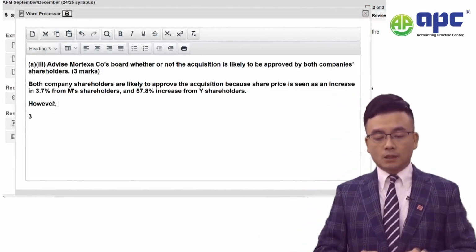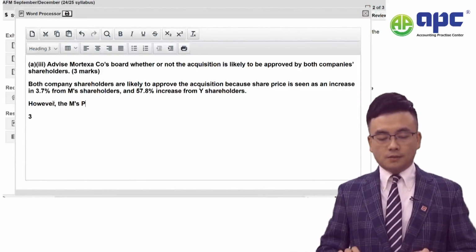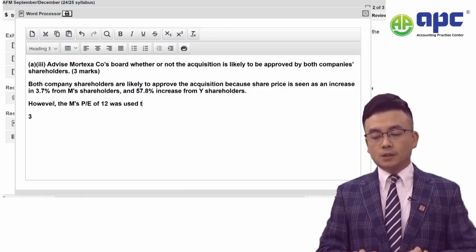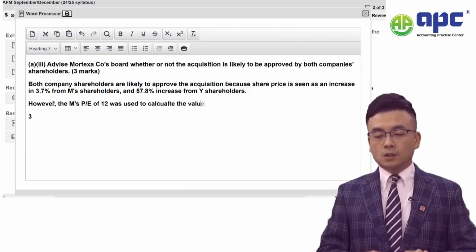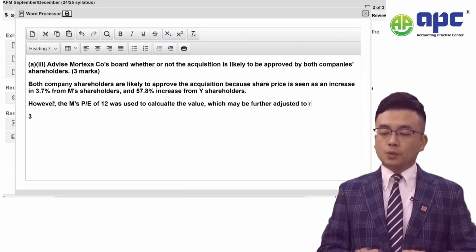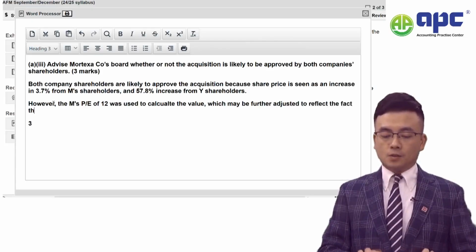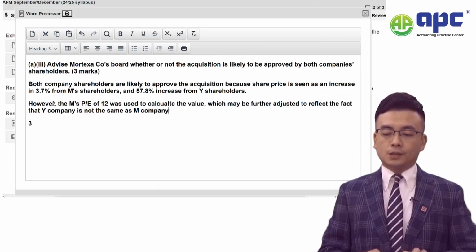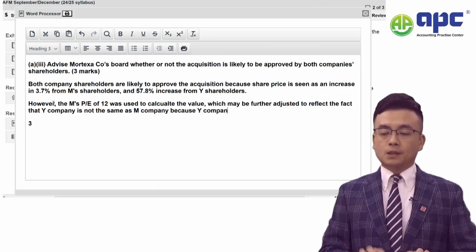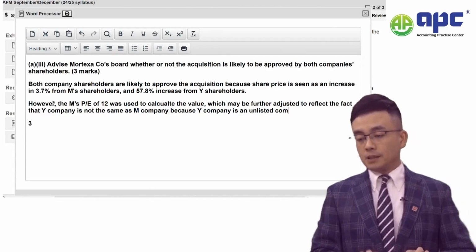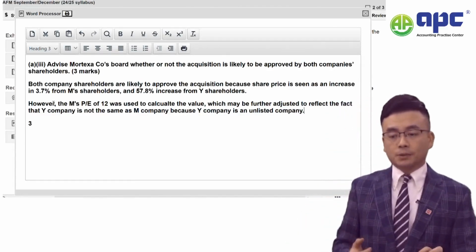However, M's PE of 12 was used to calculate the value, which may be further adjusted to reflect the fact that Y company is not the same as M company, because Y company is an unlisted company. Okay, so that would be a starting point.